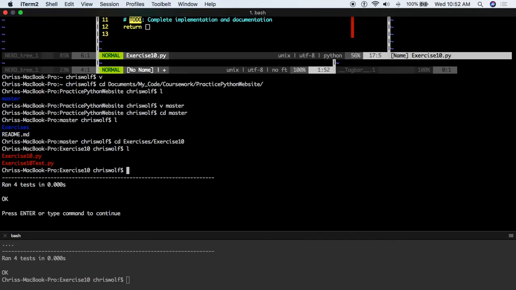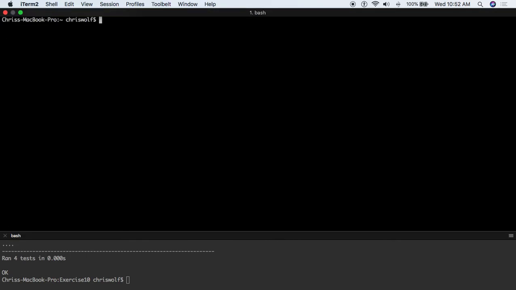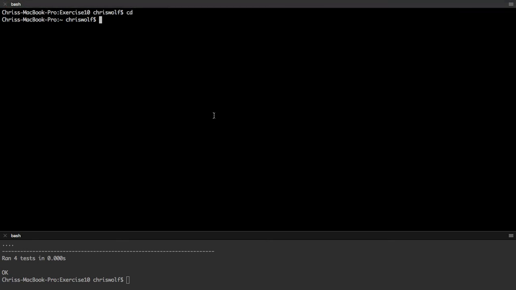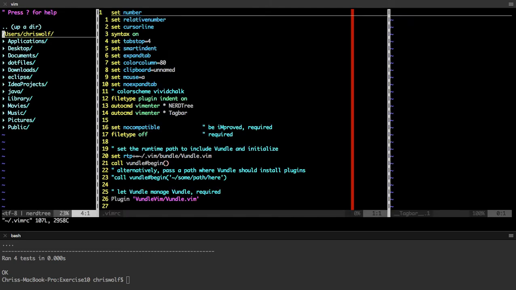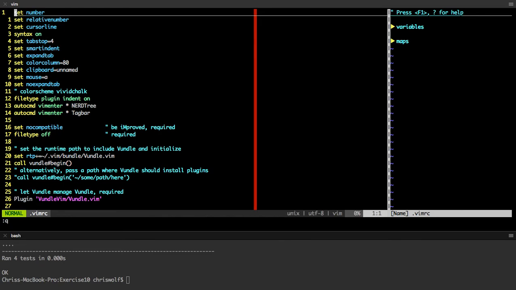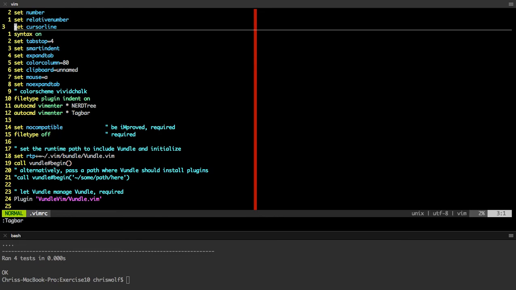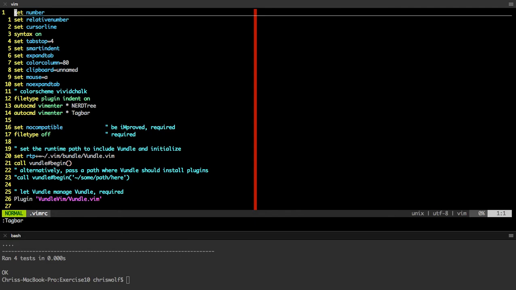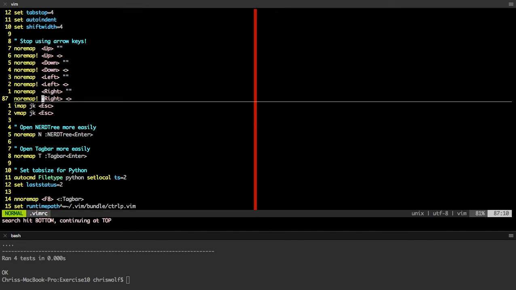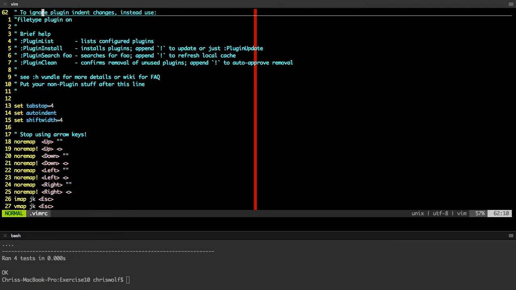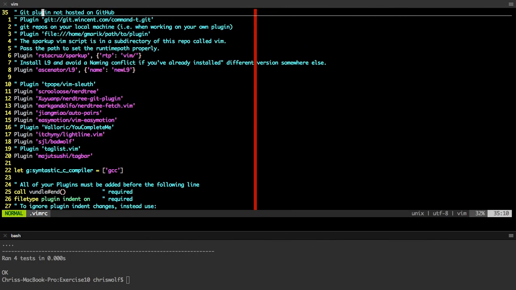So let's quit out of all this, go back, and take a look at my VimRC. We'll close Nerd Tree and Tag Bar. Okay, I'm just going to take you through most of these lines. Set number: as you'll see at the left of my cursor, it always shows the line number I'm on. We tend to want that.